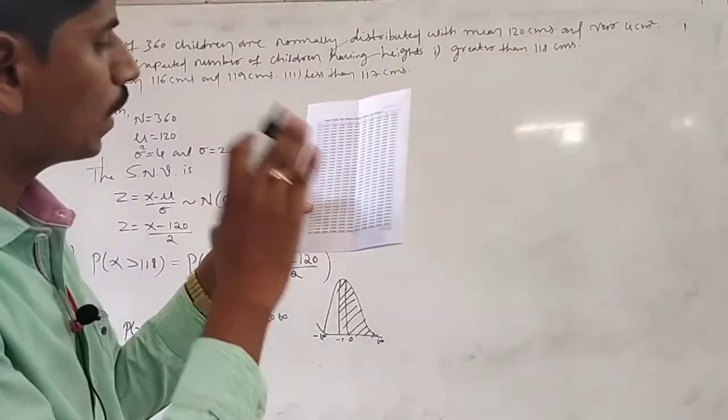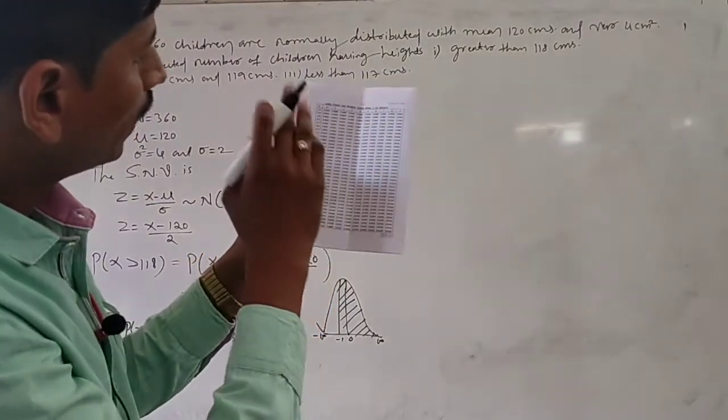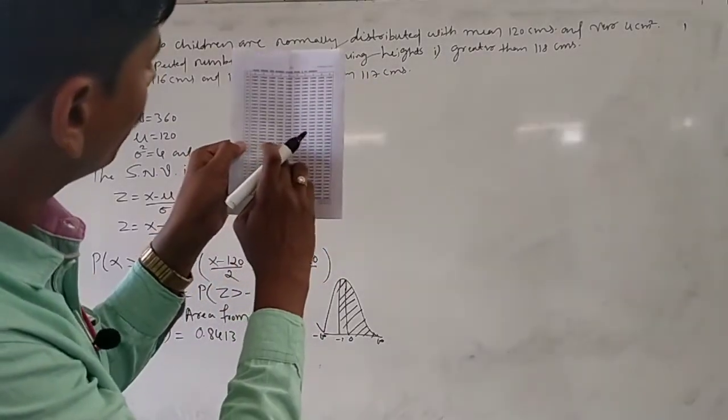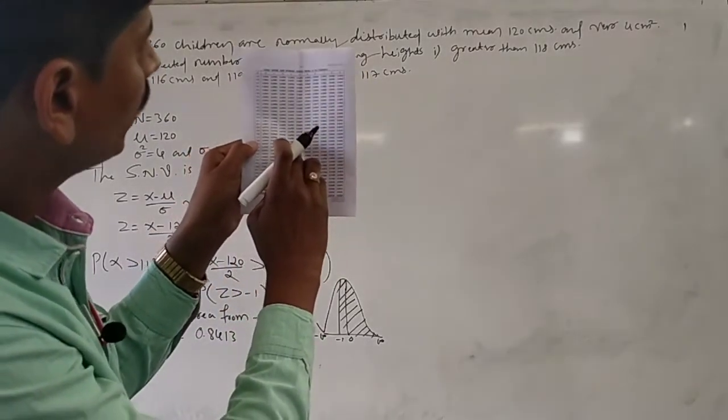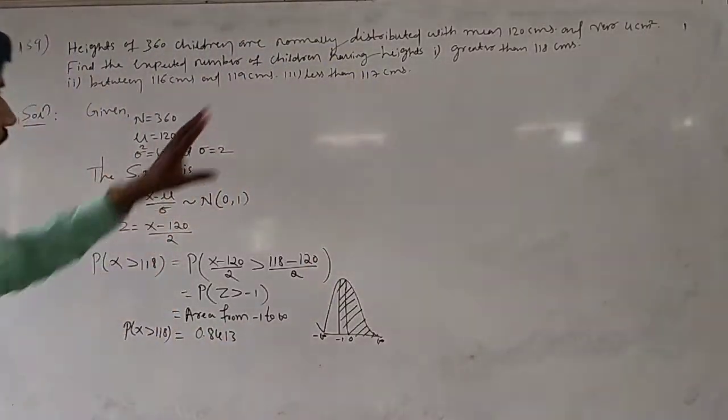Suppose it was minus 1.6, then we go here. If there are two digits, suppose minus 1.63, it can be here. That is 0.9484. Okay, next it is greater than 118.